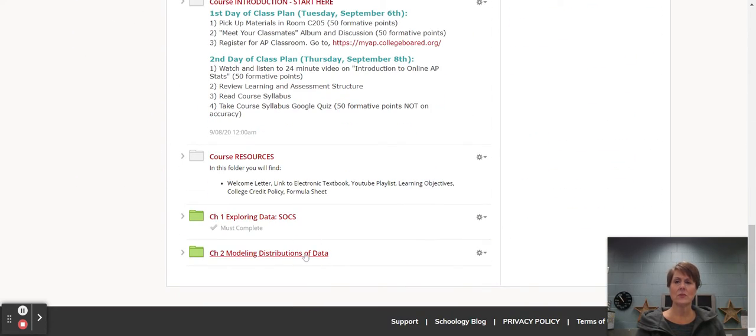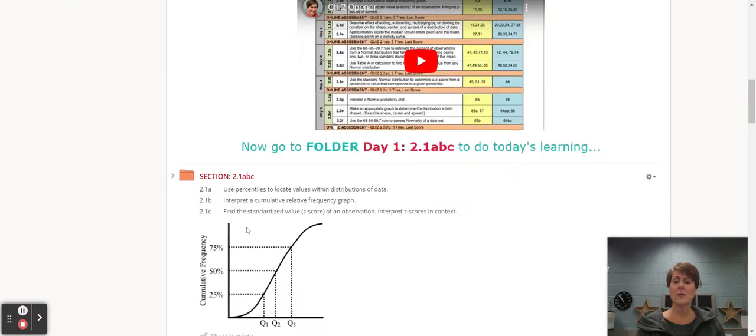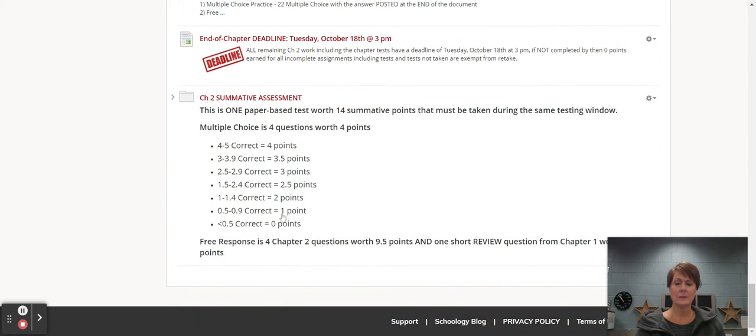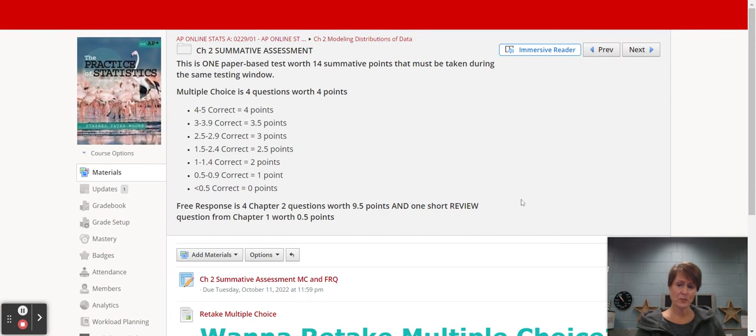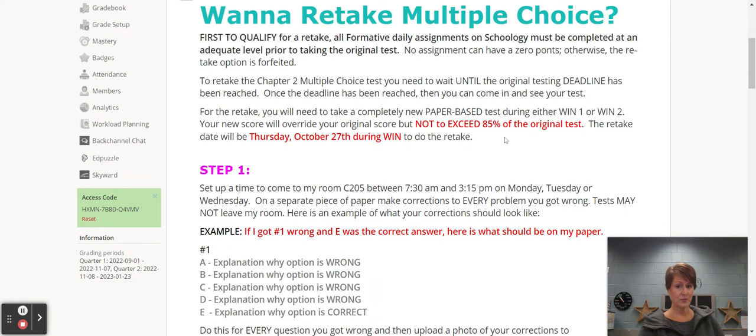Now, if you are interested in the retake for Chapter 2, I did a post on that, and remember you can only earn up to 85% on that one. What you're going to want to do, if that's something you want to partake in, is come on in here into our folder. If it's for the multiple choice portion, there were 4 questions on that. You're more than welcome to retake the multiple choice portion following the detailed rules and guidelines on how to do that. The deadline for that retake is this coming October 27th.